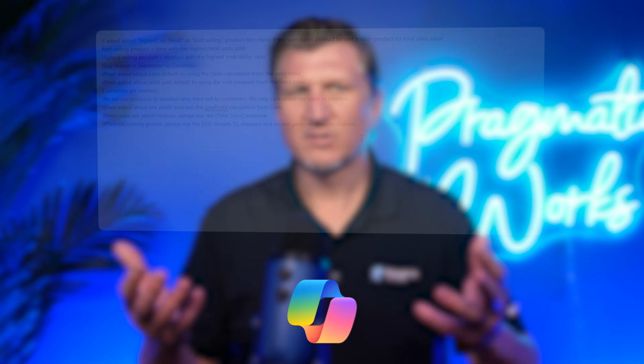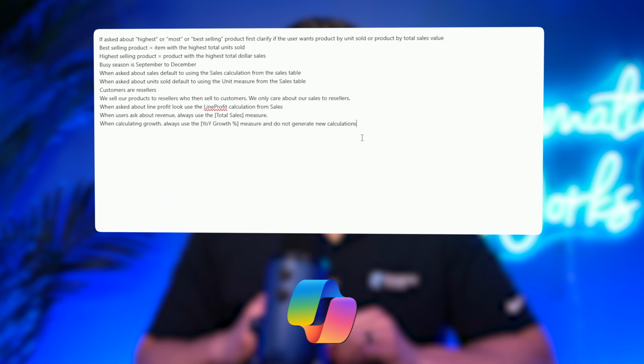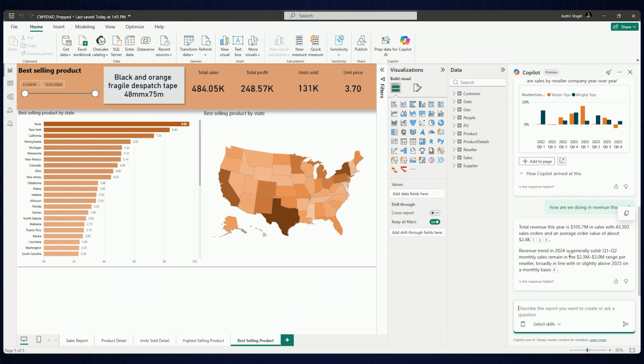Verified answers are definitive, but what if we want to guide the reasoning everywhere to make Copilot better equipped to handle a question like this? This is where AI instructions come in. So let's stay in this report and note that this report is tied to a Fabric-enabled workspace, so I can configure AI instructions directly from the desktop report here. I don't have to manually navigate to the service.